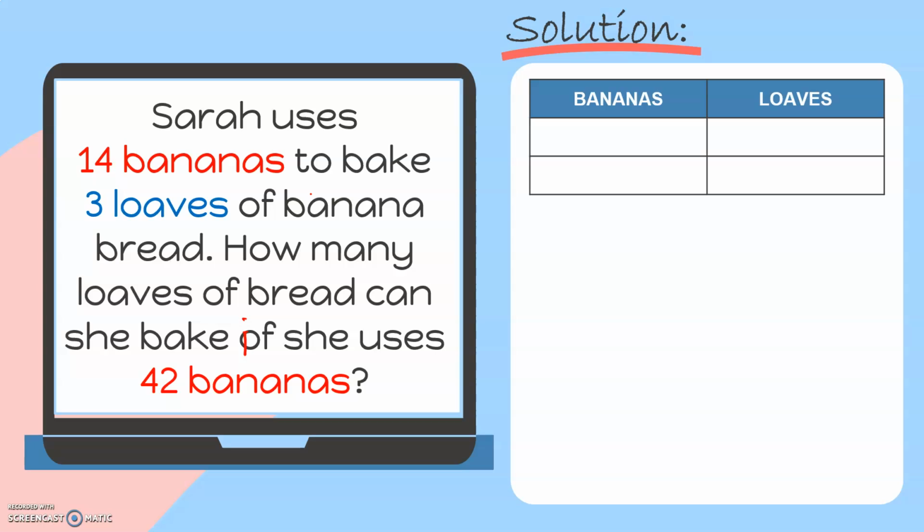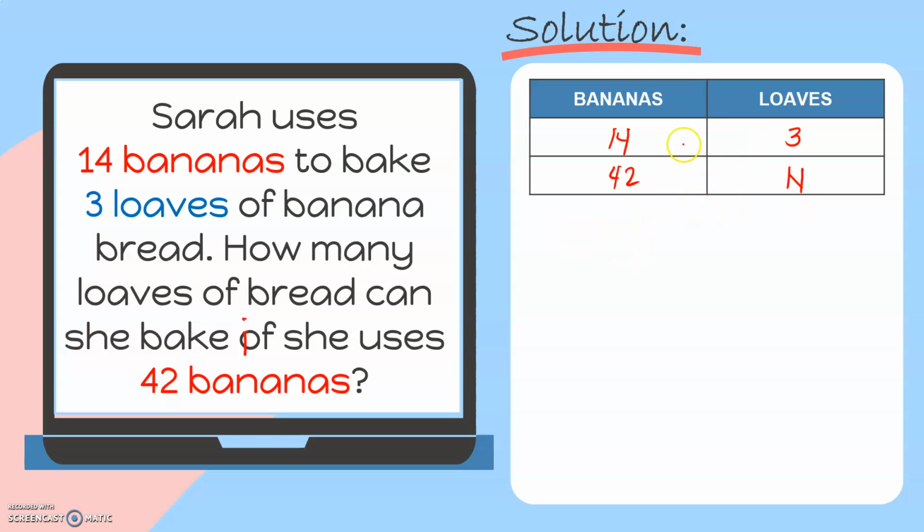Again, let's use a table like this one. Okay, it is given that using 14 bananas will let her bake 3 loaves of bread. This time, if you will use 42 bananas, what do you think will happen to the number of loaves of bread she will be able to bake? Will it increase or decrease? That's right. It will increase, meaning to say the number of ingredients is directly proportional to the number of products that you'll be able to make.